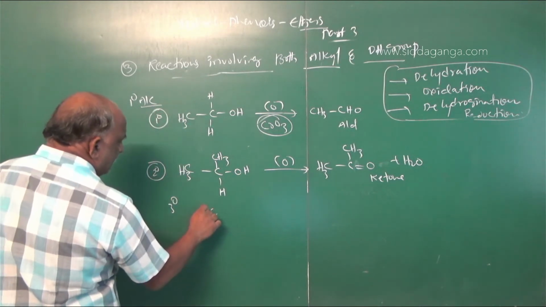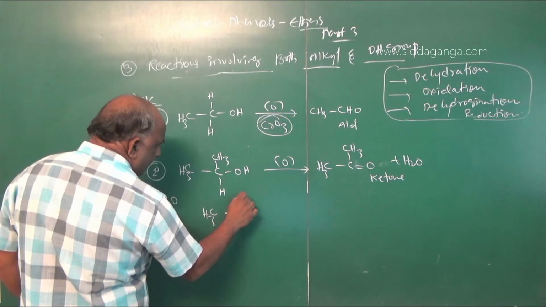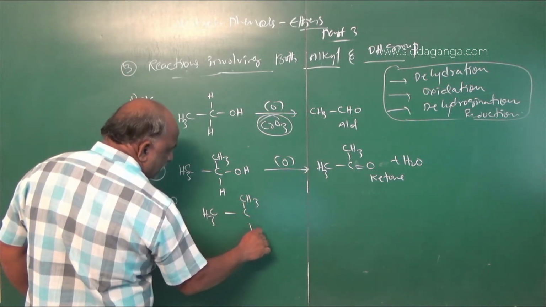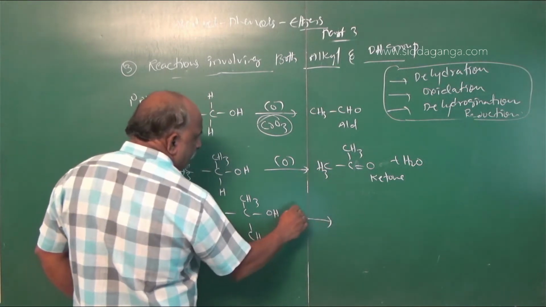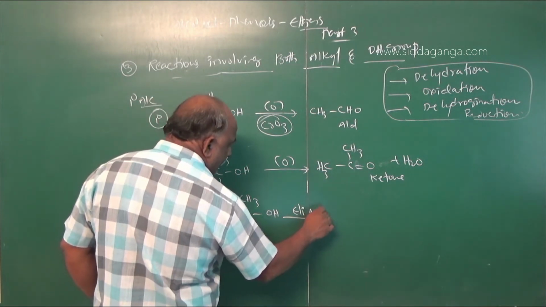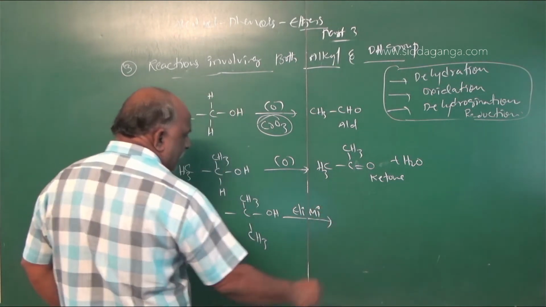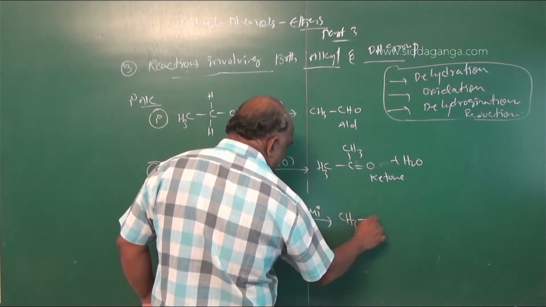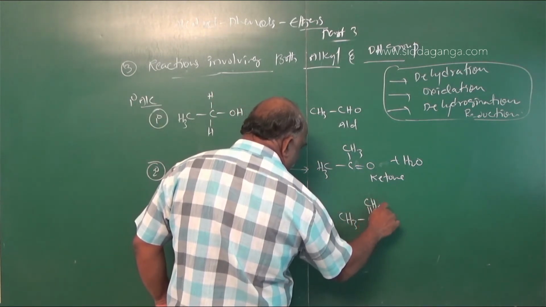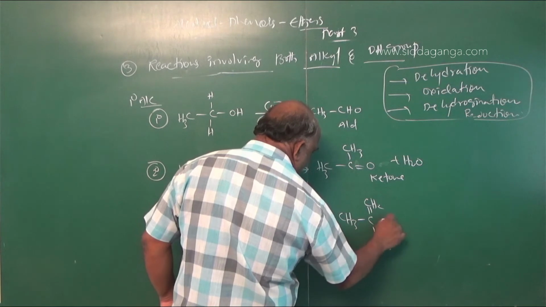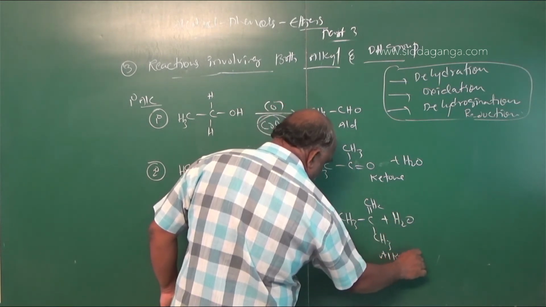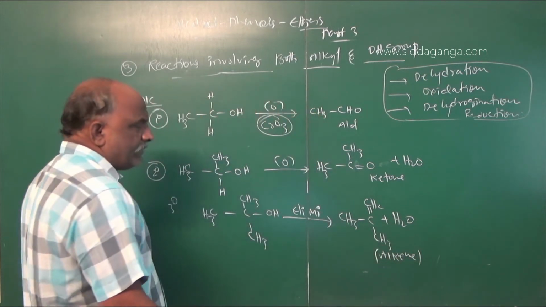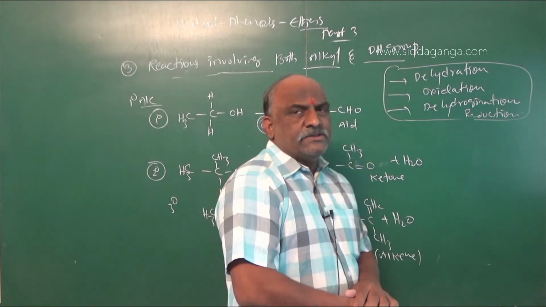Next is tertiary alcohol, CH3, CH3, CH3, OH. This is elimination. Elimination gives CH3, CH2, CH3. This is an alkane. Primary alcohol oxidation gives aldehydes.